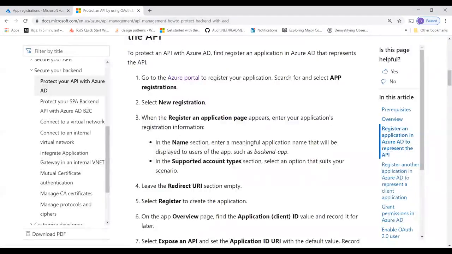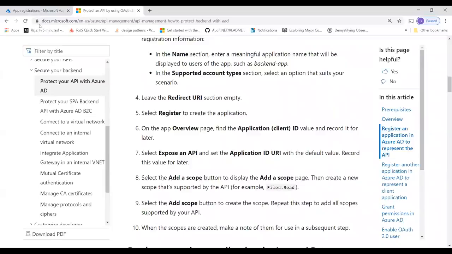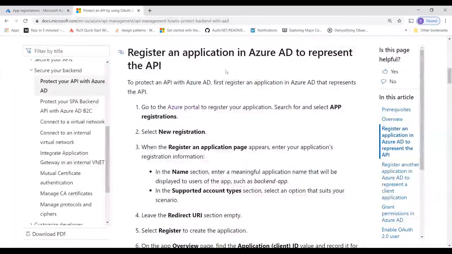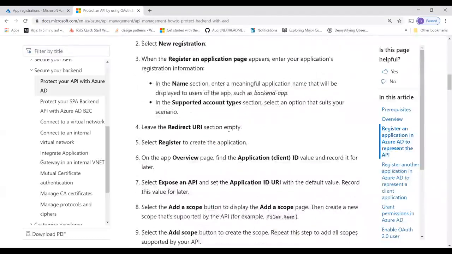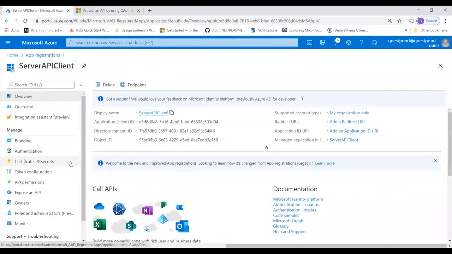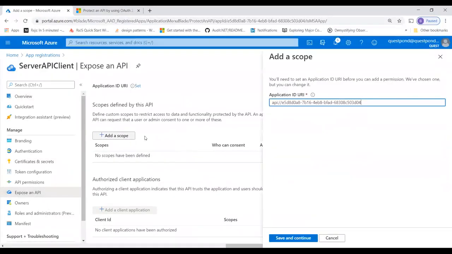Click on new registration, and I've done this, right? Now the second one, remember this application, it's an API which we are representing, right? When you're saying you are representing an API, you will expose an API. See, for a client, we have to generate a key. But if you say that this app here is for an API, that means you have to expose an API. So I'm going to go and say expose an API, right? I will say add a scope.